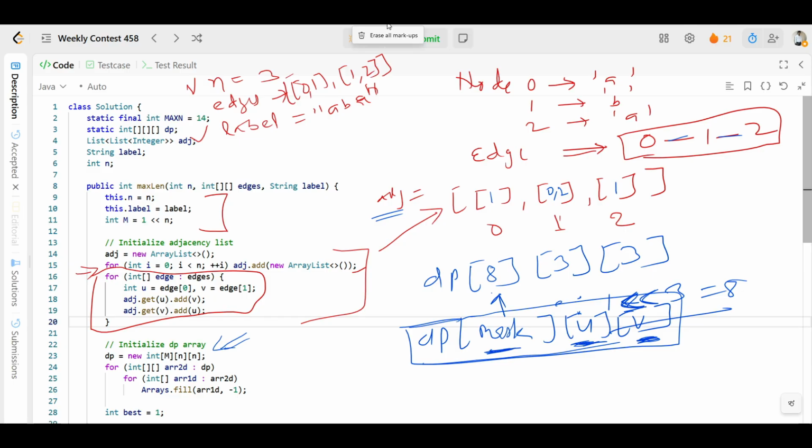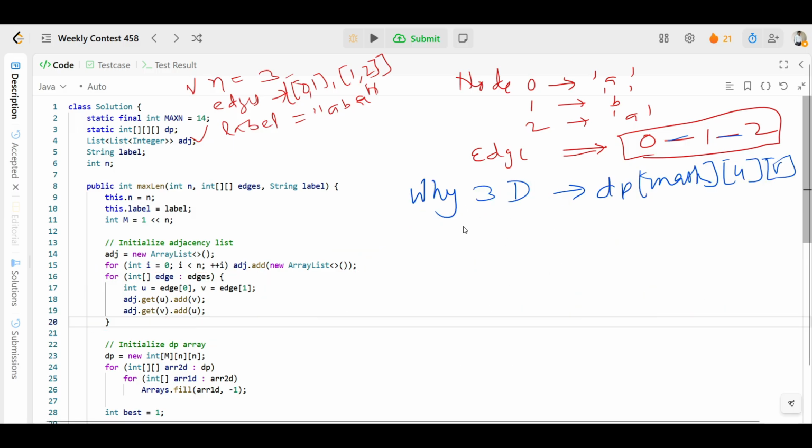Let me clean this one. Let's suppose you are going to ask me why we use this 3D dimension in the dp. Very first we have the mask. What is the meaning of this mask?